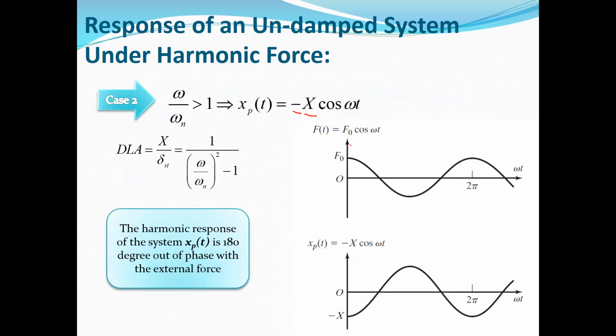As you can see, at t equal to 0, the force started from the positive value of F naught, but at the same time, the response starts from minus X. So minus uppercase X, of course, because uppercase X is the amplitude of the response. So in this case, we say that the response is pi radian out of phase with the external force.